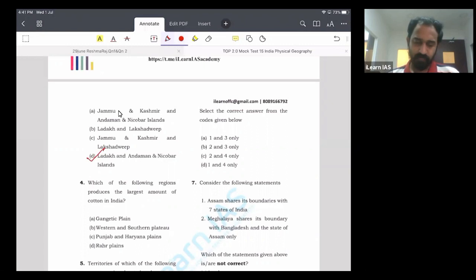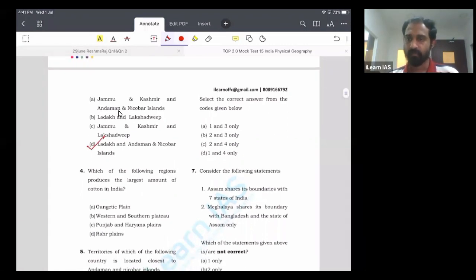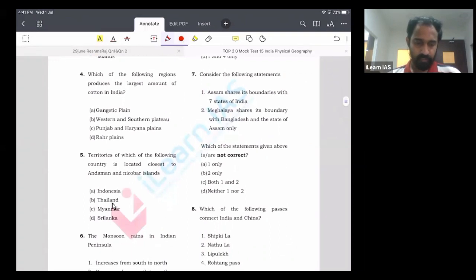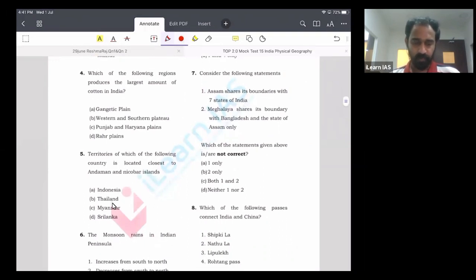And with respect to the south, we know the southernmost point of India is Indira Point in the Great Nicobar Island, which is part of the Andaman Nicobar Islands. Okay. So let us go to question number 4. Question number 4 is about cotton. You have to identify the region which produces the largest amount of cotton in India.